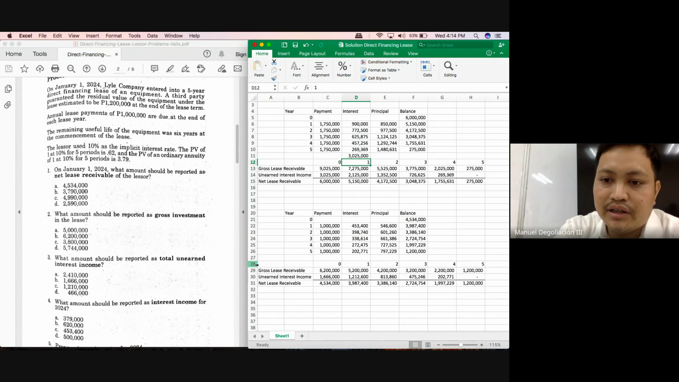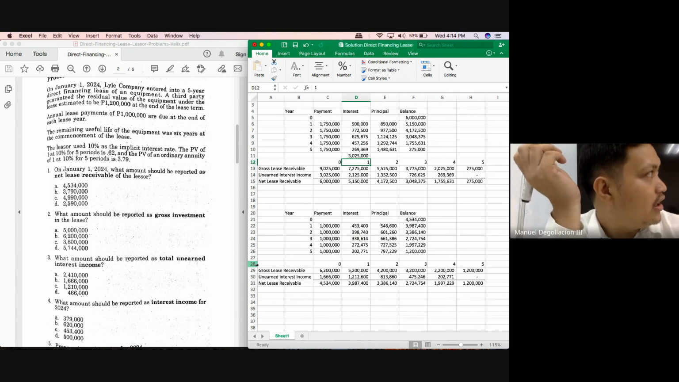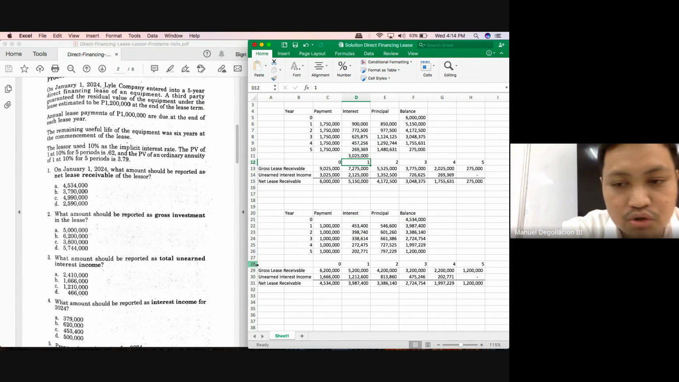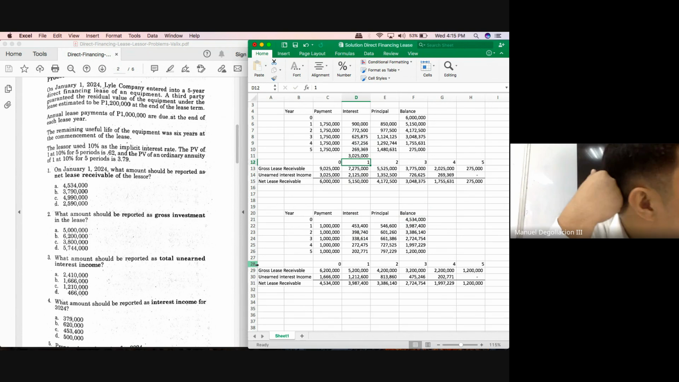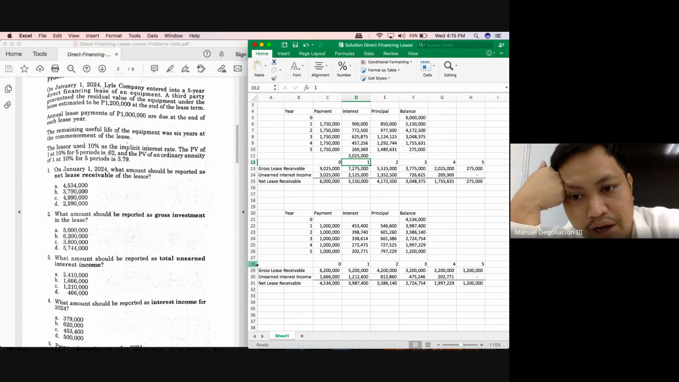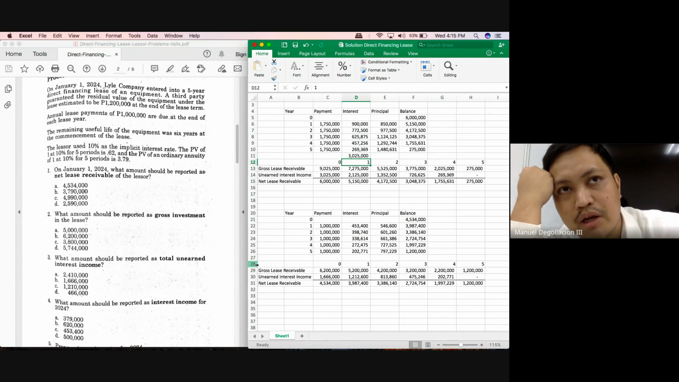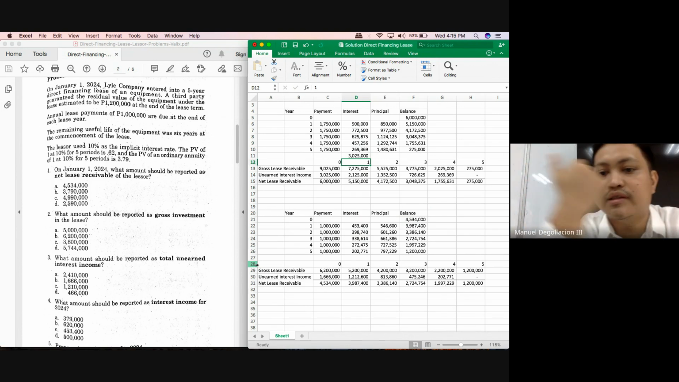Alternative solution, class. How much is the gross lease receivable after the second year? How much was it on year 1, class? 5.2. So now it will be 4,200,000. And then for your unearned interest income, it was 1,212,600 minus the interest income of 398,740. So the remaining unearned interest income after year 2 would be 813,860. And 4,200,000 minus 813,860 will give you 3,386,140.